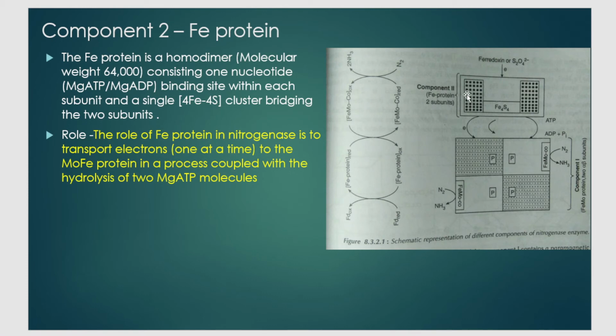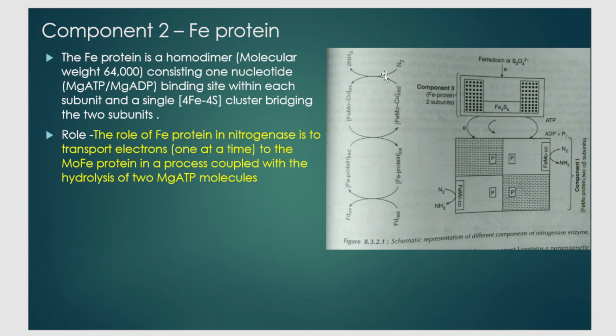I will begin with component 2, the smaller one, the iron protein. This is not actually the structure, it is a bigger molecule. This is just for your representation, we are showing it in box form, but you should at least know how to draw this diagram if they ask you about the components of molybdenum nitrogenase. Component 2, the iron protein, is a homodimer, and its molecular weight is around 64,000.